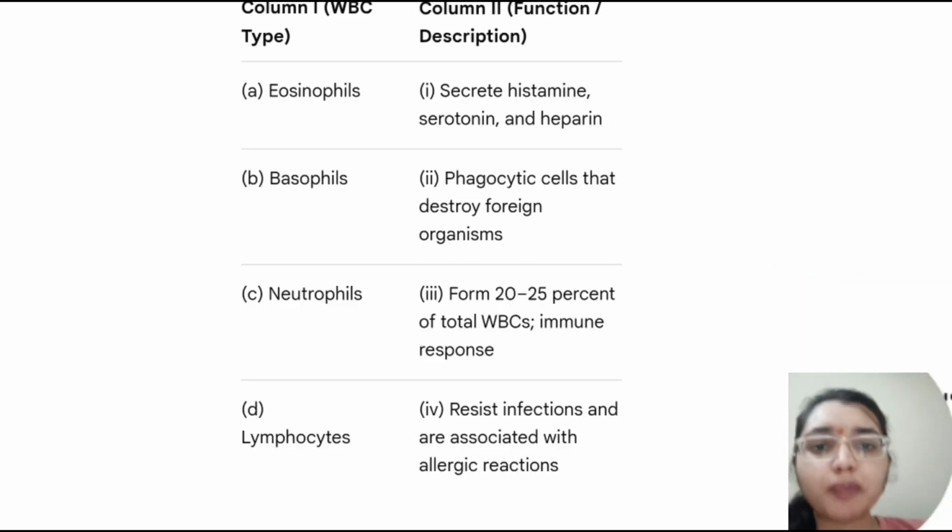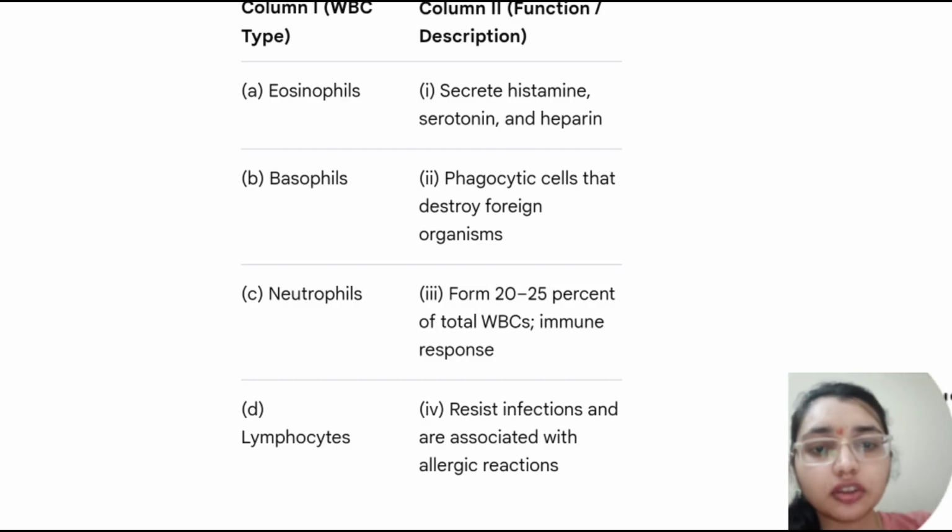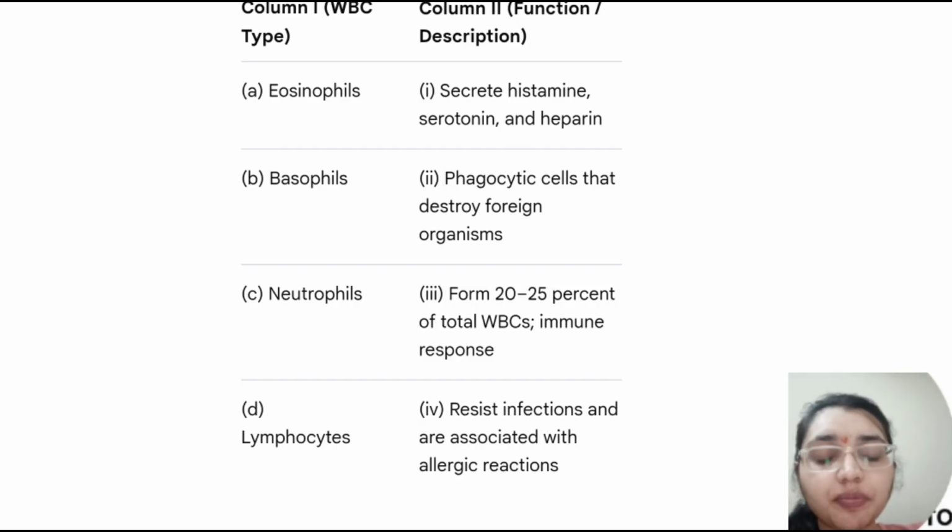Here we have to match the types of WBCs with their primary function: eosinophil, basophil, neutrophil and lymphocyte. The second column has: secrete histamine, serotonin and heparin; phagocytic cell that destroys foreign organisms; and forms 20 to 25% of total WBCs and immune response; whereas D, that is 4, resists infections and is associated with allergic reactions.